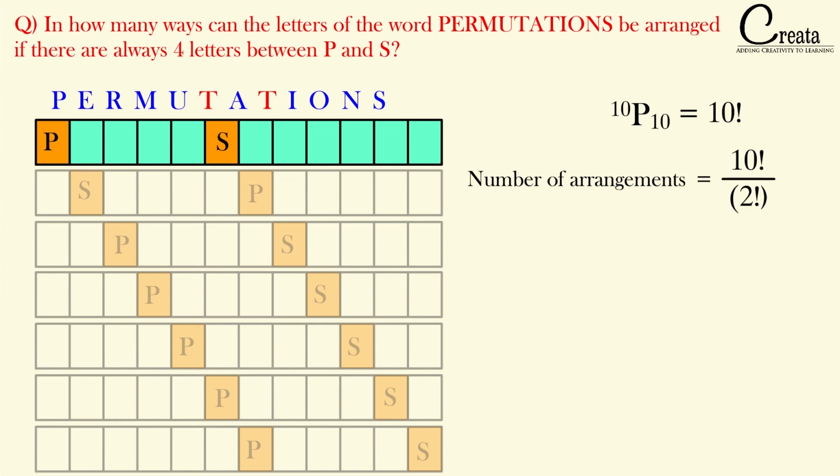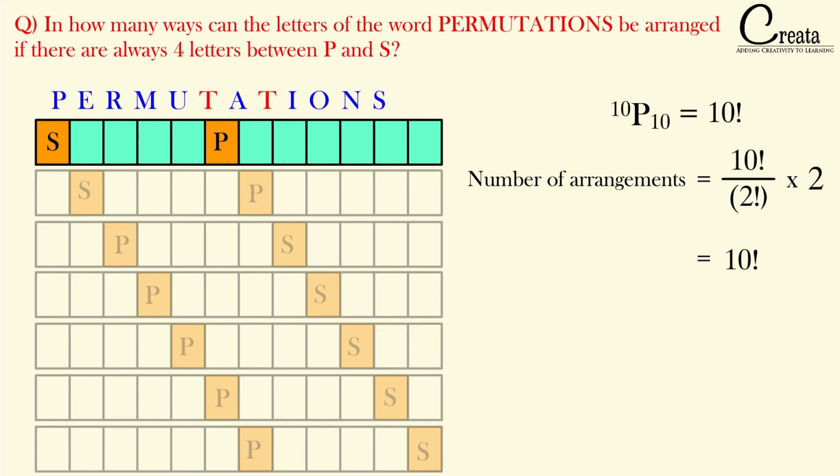Means P can come in the first place, S can come in the 6th place, or S can come in the first place and P can come in the 6th place. P and S can totally form 2 arrangements. So we got the total number of arrangements as 10 factorial upon 2 factorial into 2, that is 10 factorial. Got it?